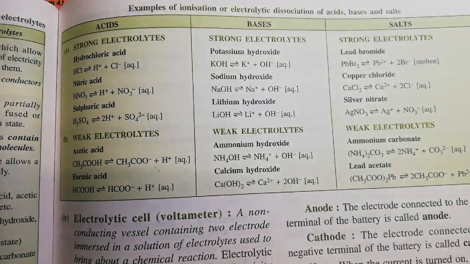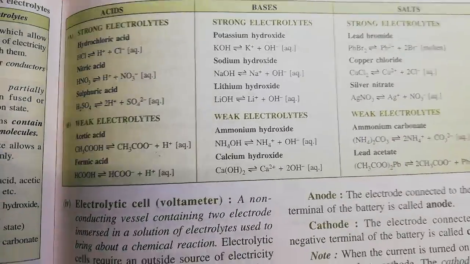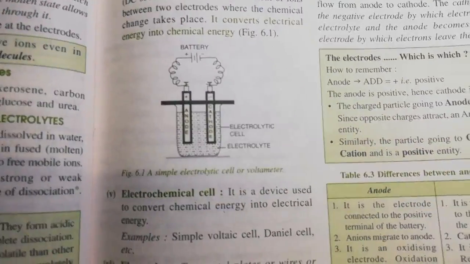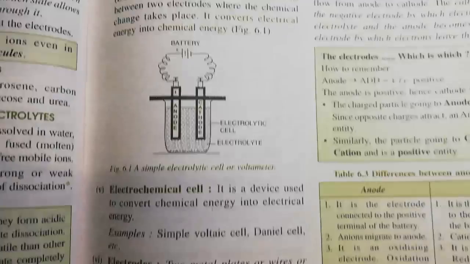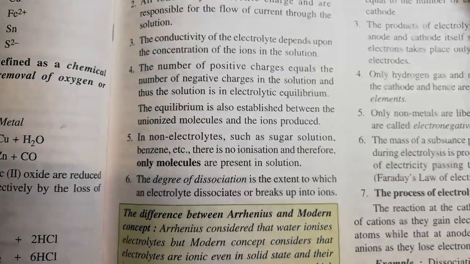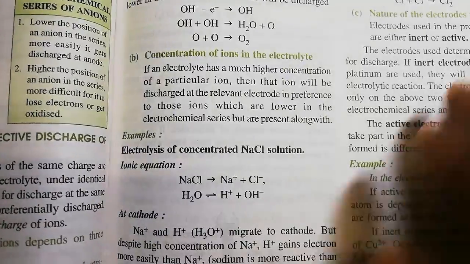We also discussed what an electrolytic cell is, electrochemical cell, electrodes, cathodes, anodes.